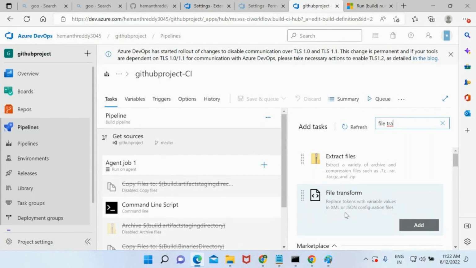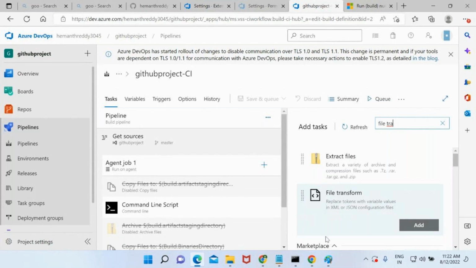Whatever package I have achieved from the CI pipeline, take that package and deploy it on top of a dev environment. And then whatever package I have achieved, take that package and deploy it on top of a QA. What you are doing? Just deploying it. That is all about CD.